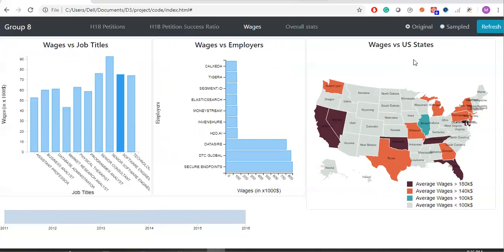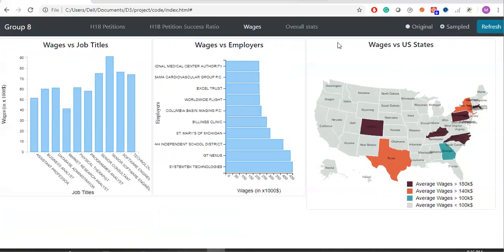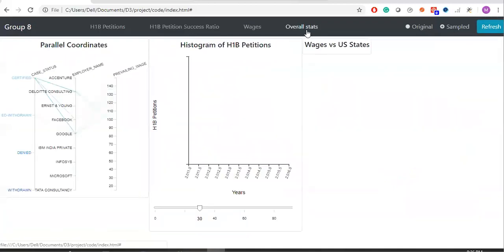One last thing, we also have a sampled version, since this dataset contains millions of records. Sampled will fetch some fraction of the records, and you can see how the data changes accordingly. Now Devapriya will explain the overall statistics.